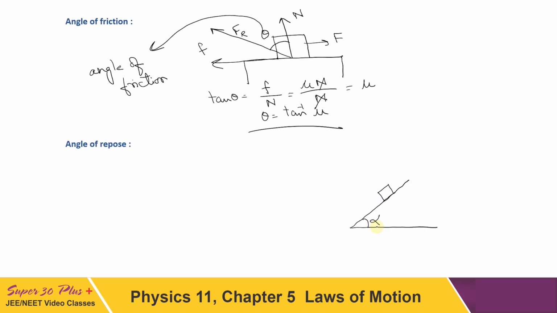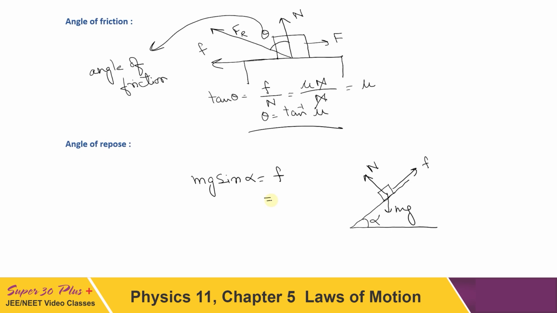So this alpha is called angle of repose when the object placed on the inclined plane is just about to slide. Now when it is just about to slide, if you write the forces for the block, it is mg in downward direction, normal in upward direction, and due to the mg sine alpha component, it will try to come down, so friction has to be there in this direction. So mg sine alpha should be equal to F. Now what is F?